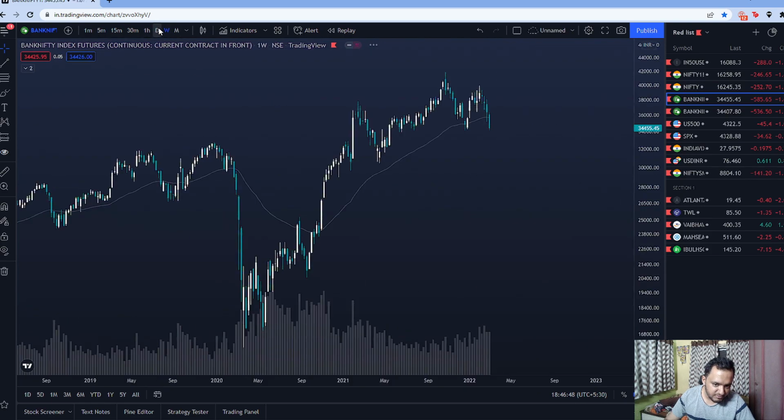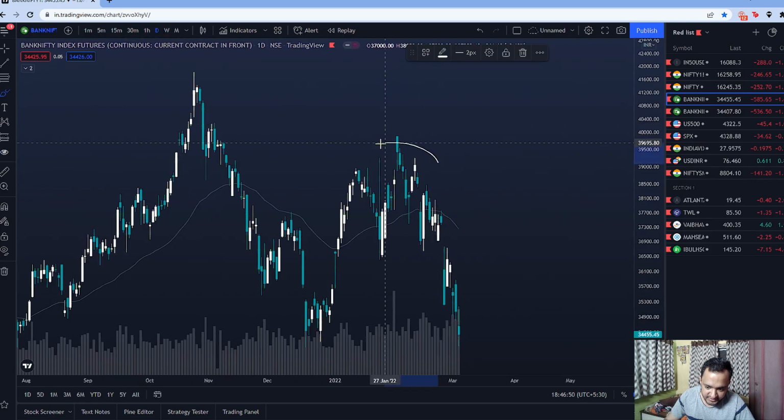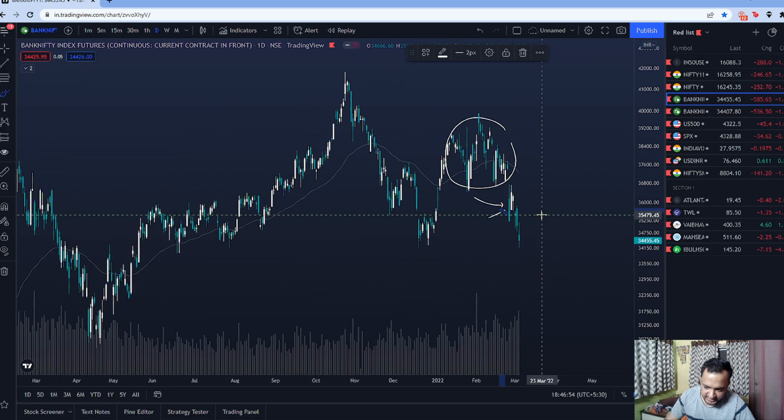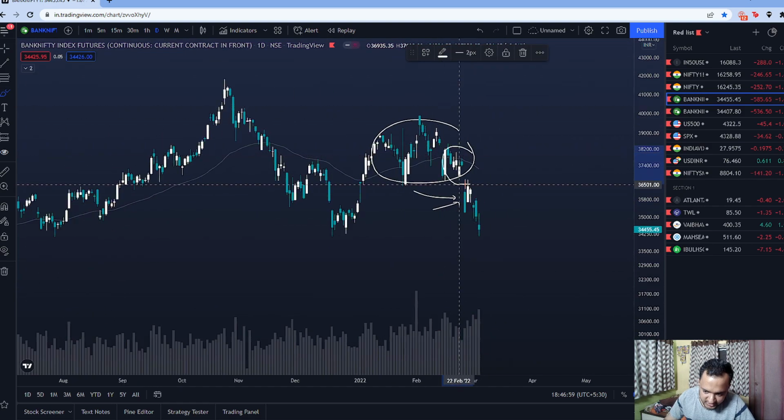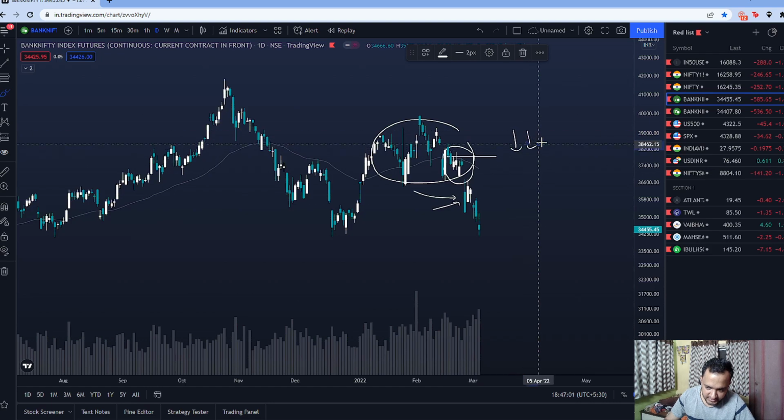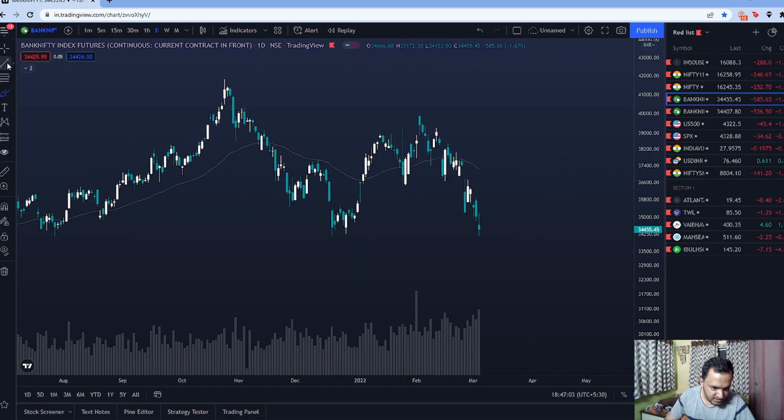So Bank Nifty, if you remember, we were talking about Bank Nifty being strong somewhere here, right? And from this day of breakdown, Bank Nifty has been underperforming the index. All right. So this is why I was saying that whatever structures you're buying here, buy with small size, right? We're trying to chase strong structures. We're not trying to predict what will go up, what will go down, right?